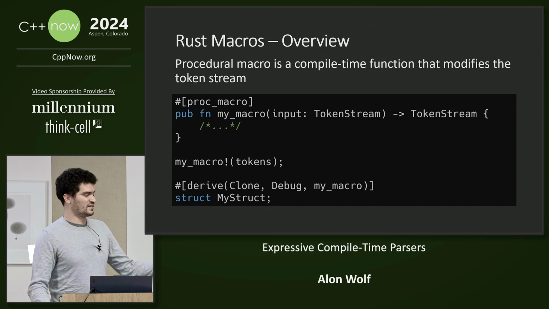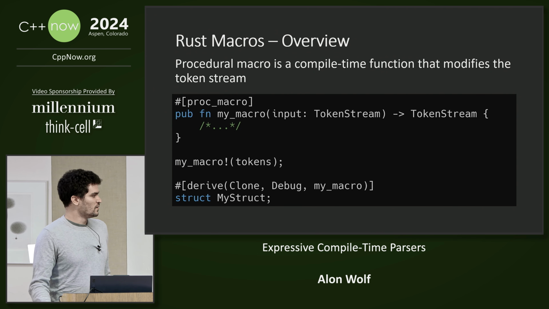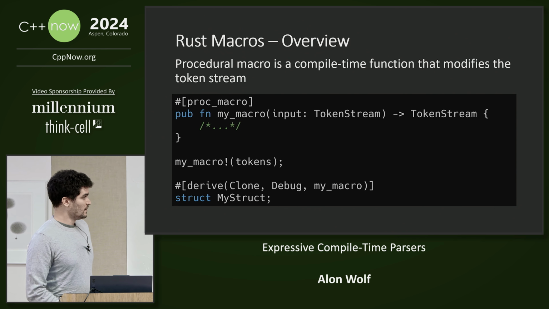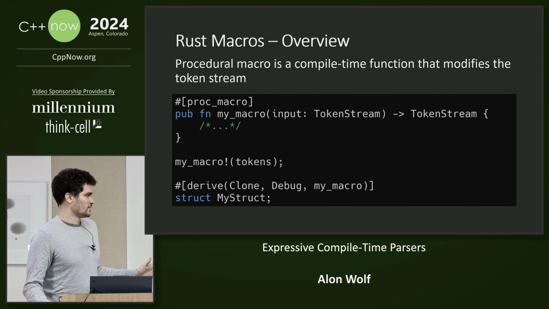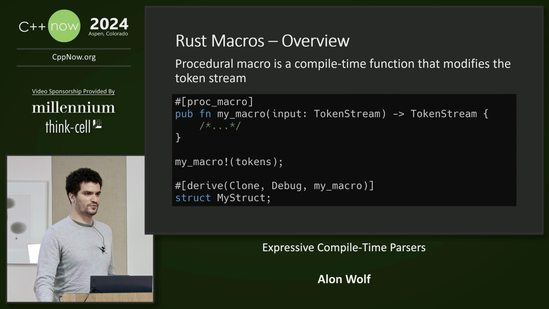It can be invoked directly by using an exclamation mark and then some tokens, or it can be passed to another macro. So in this example, the derive macro takes a bunch of procedural macros, and then it will invoke each one of the macros with the tokens of the struct below it. The library that we are about to look at is not about procedural macros, but at this point you might have an idea about how they can be implemented in C++.